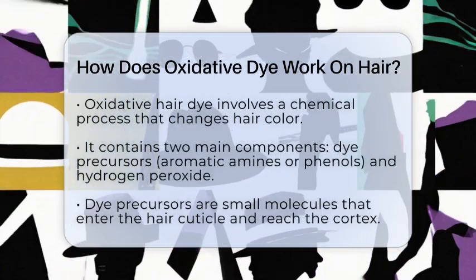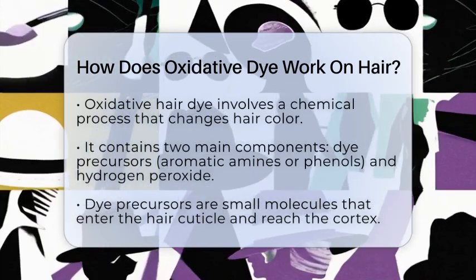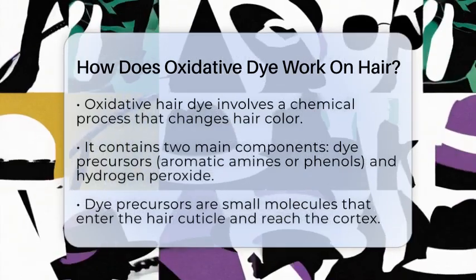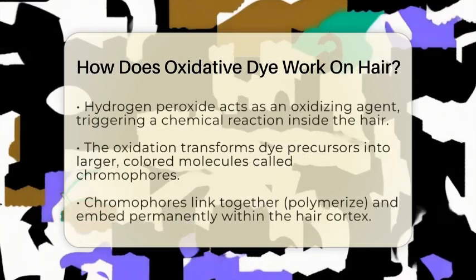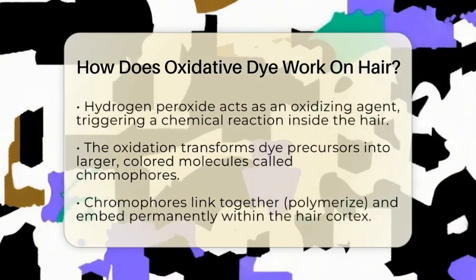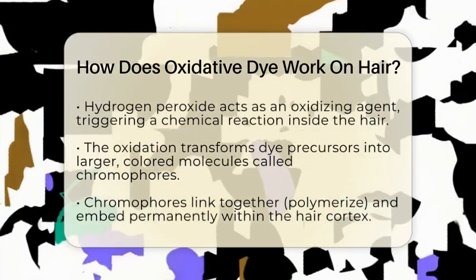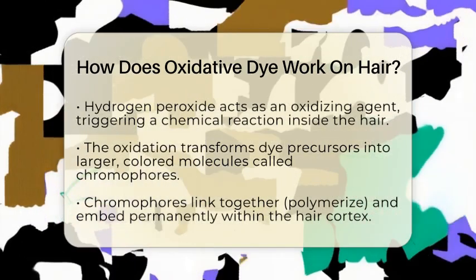Oxidative hair dyes contain two main components: an aromatic amine or phenol derivative known as a dye precursor, and an oxidizing agent, typically hydrogen peroxide. The dye precursors are small molecules that can penetrate the hair cuticle, which is the outermost layer of the hair shaft. Once inside the hair cortex, these molecules encounter the oxidizing agent, which triggers a chemical reaction.